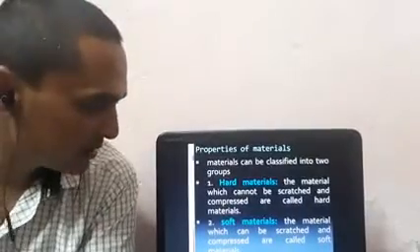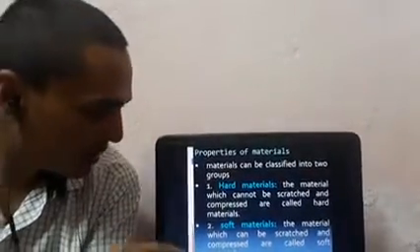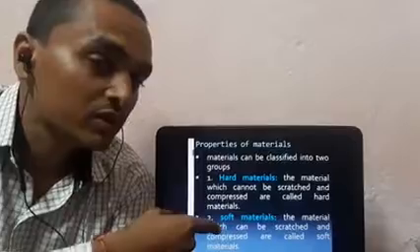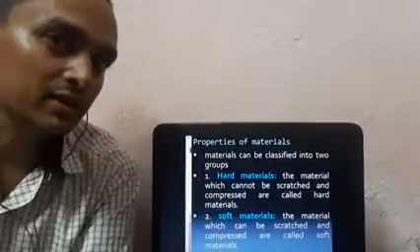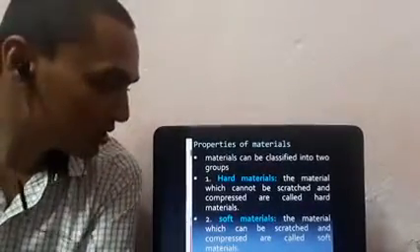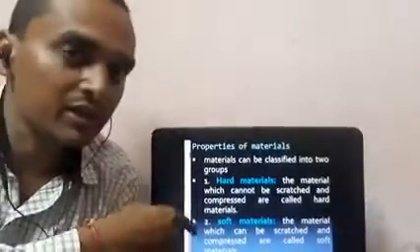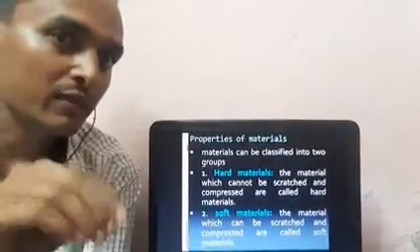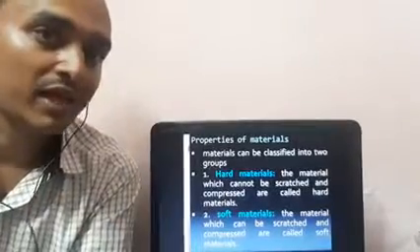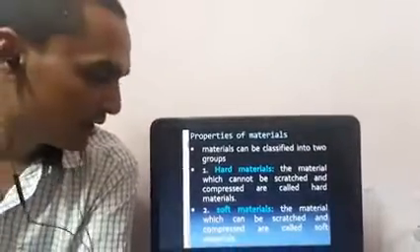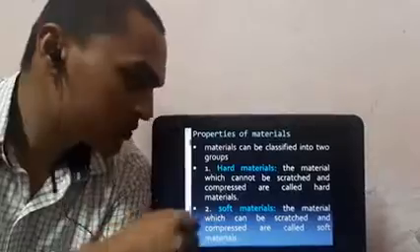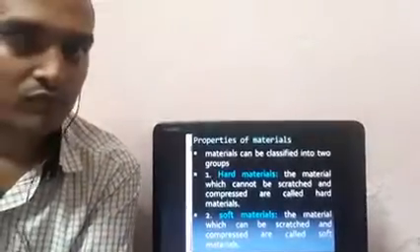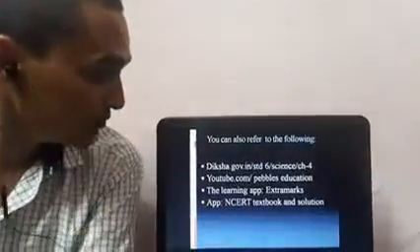And it's very easy. After watching this video, you will also have to do one task: you need to list out 10 objects of hard materials and soft materials. Like 10 objects which are made up of hard materials, like iron nail, etc. And 10 objects which are made up of soft materials. You have to do this task.